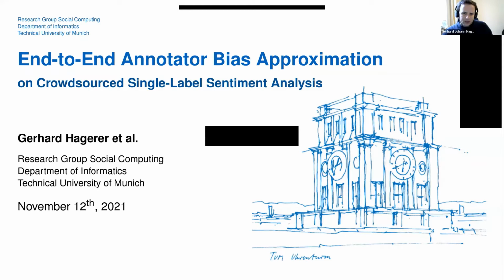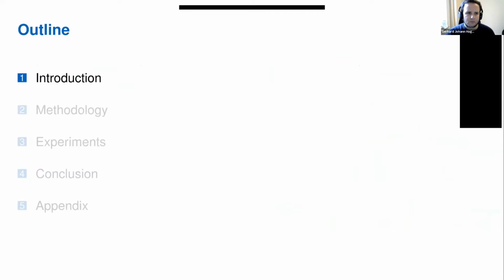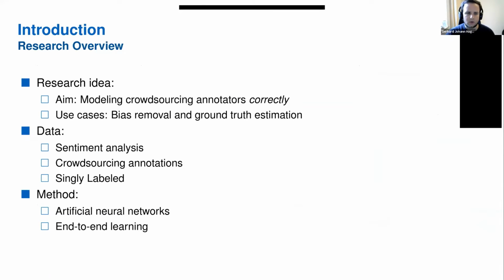I'm talking about end-to-end annotator bias approximation on crowdsourced single label sentiment analysis. And here is our research overview. We talk about crowdsourcing, and in crowdsourcing we have many annotators, and every crowdsourcing annotator has its bias. We want to model all these respective biases from the annotators, and we want to model each annotator separately, such that we can remove the bias from each annotator and estimate an according ground truth.